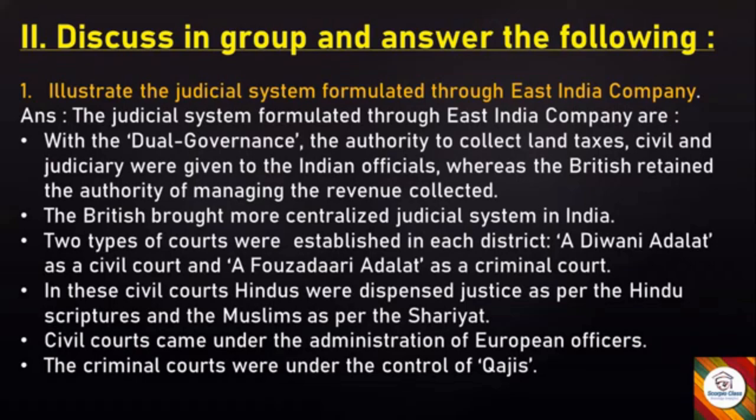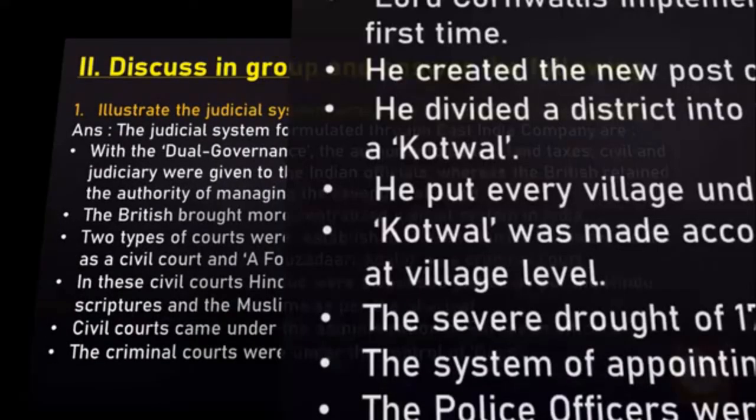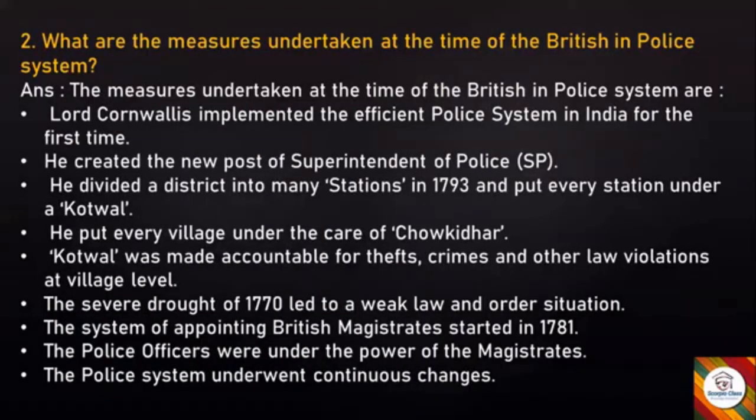Okay, next one. What are the measures undertaken at the time of the British in police system? Answer. The measures undertaken at the time of the British in police system are Lord Cornwallis implemented the efficient police system in India for the first time. He created the new post of Superintendent of Police.